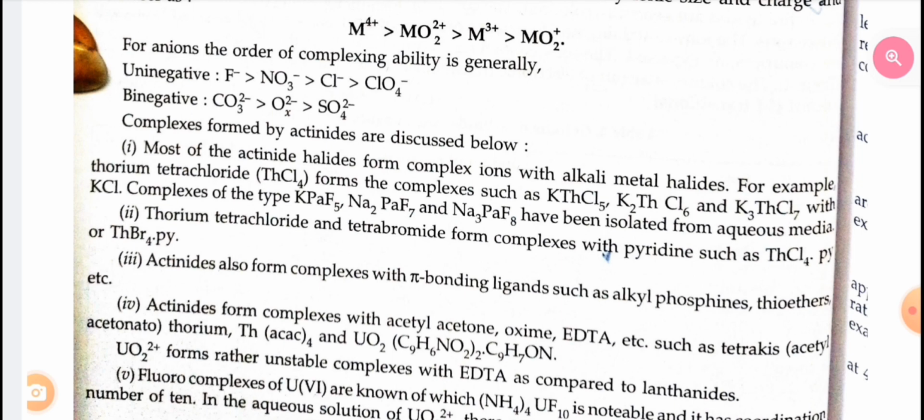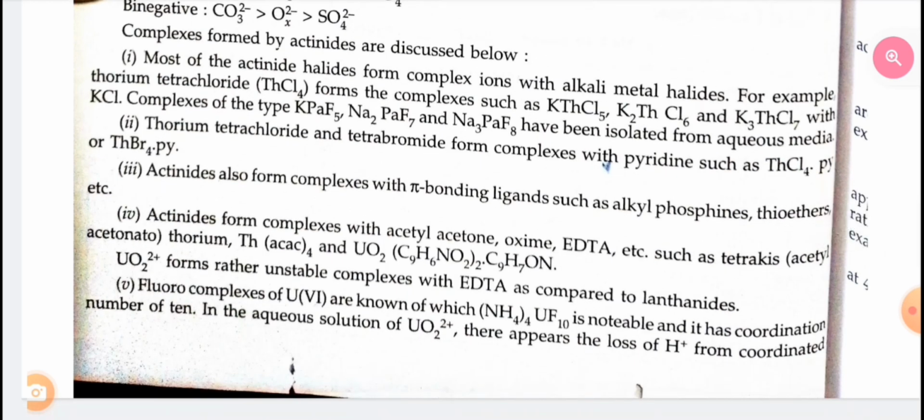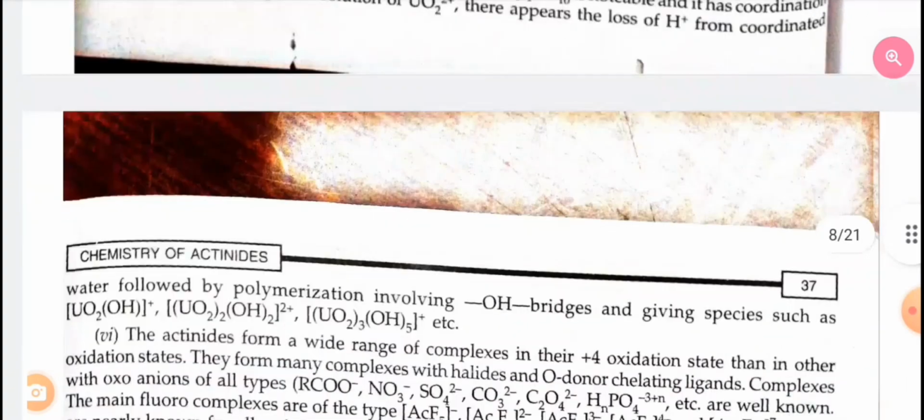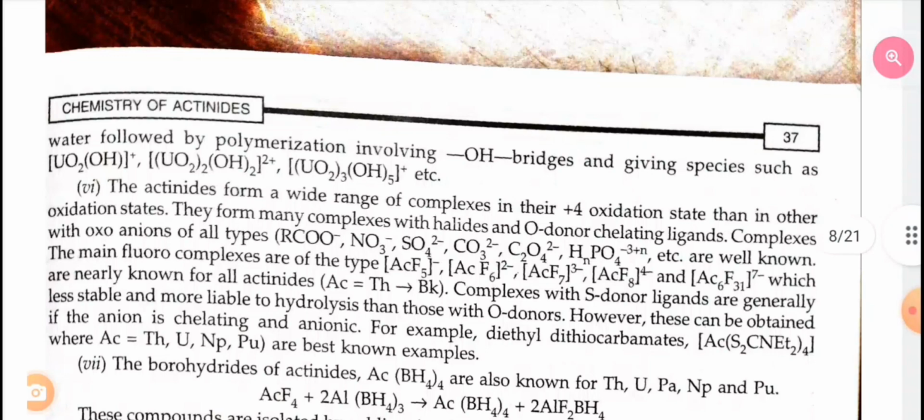Third, actinides also form complexes with pi bonding ligands such as alkyl phosphine, thioether, etc. Fourth, actinides form complexes with acetylacetone, oxime, EDTA, such as tetrakis thorium and UO2. Fluorocomplexes are known, of which one is notable and it has coordination number of 10. Sixth, the actinides form a wide range of complexes in the +4 oxidation state. Then in other oxidation states they form many complexes with halides and oxygen donor chelating ligands.